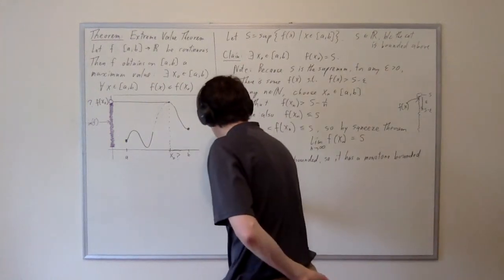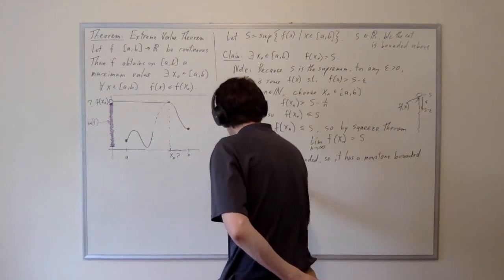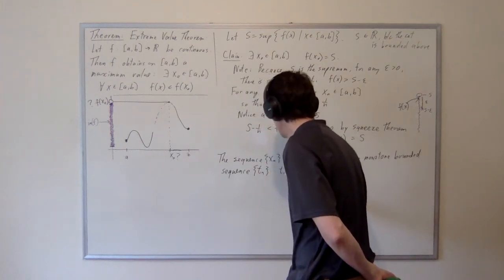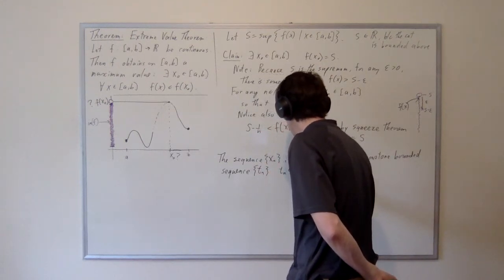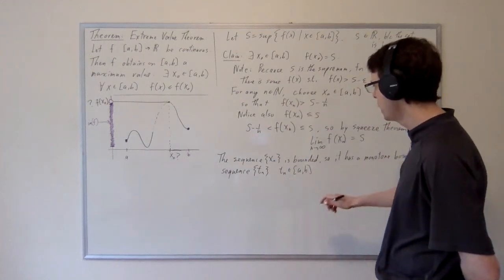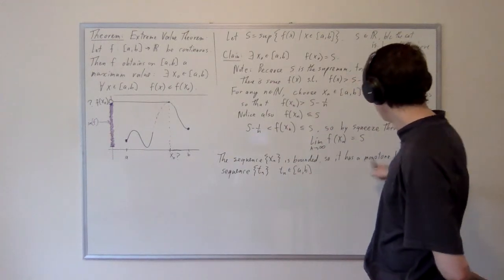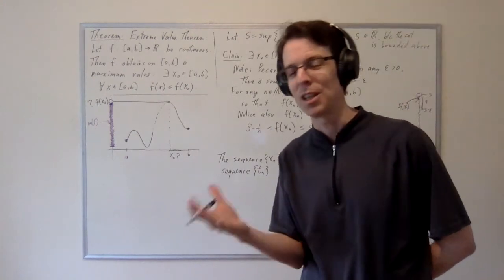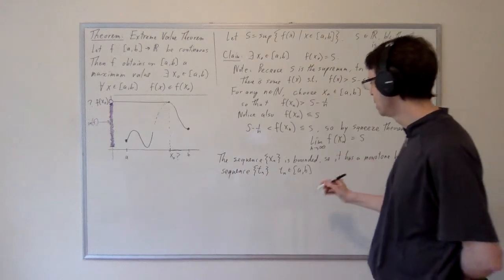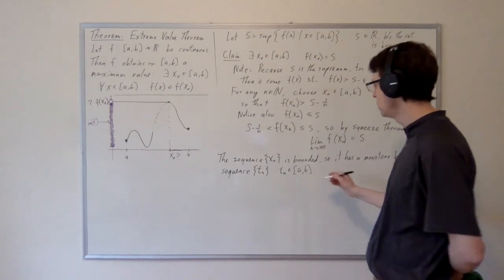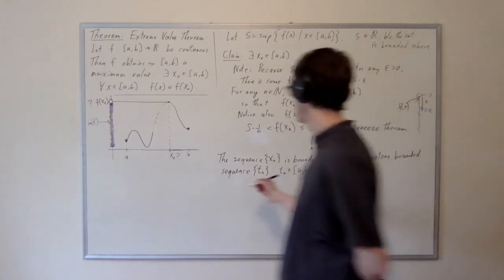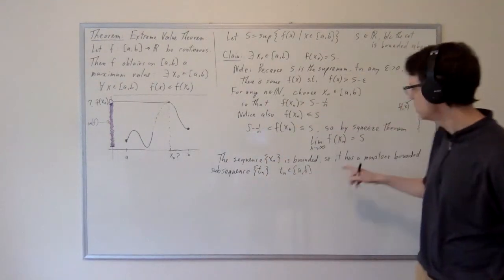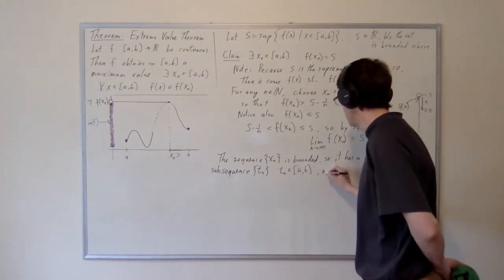And that subsequence we're going to call Tn, just like last time. Tn is a subsequence of the xn's, so Tn is going to be inside the domain AB. And that monotone bounded subsequence, by the monotone bounded sequence convergence theorem, converges, right? Any monotone bounded sequence converges. I should have said here subsequence. So the Tn's are a subsequence of the xn's, and this thing converges by that theorem.